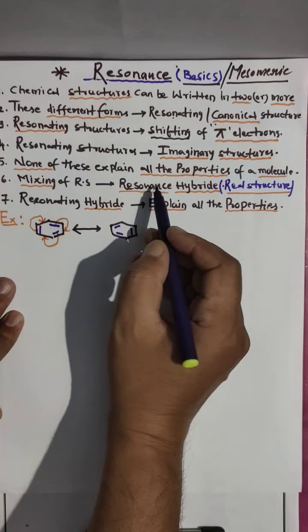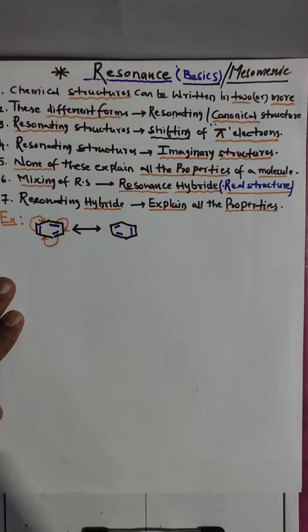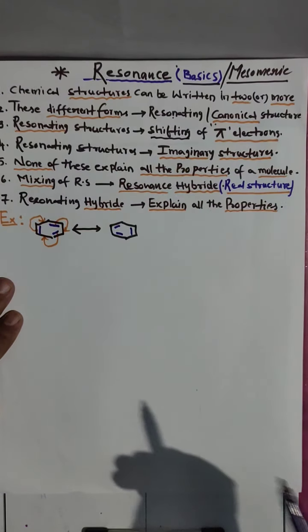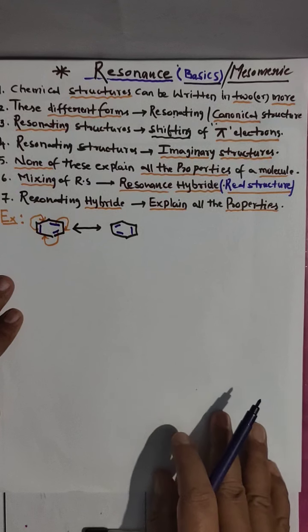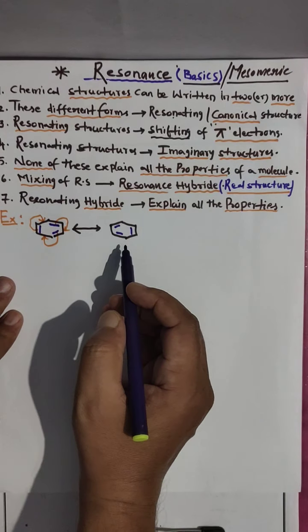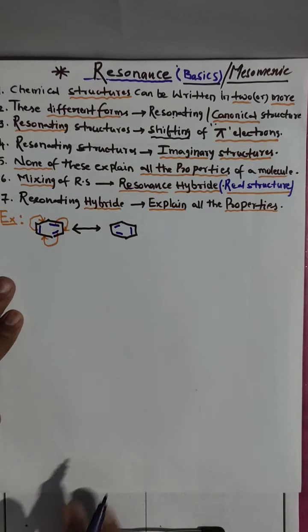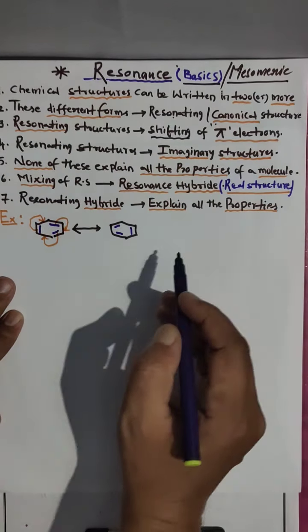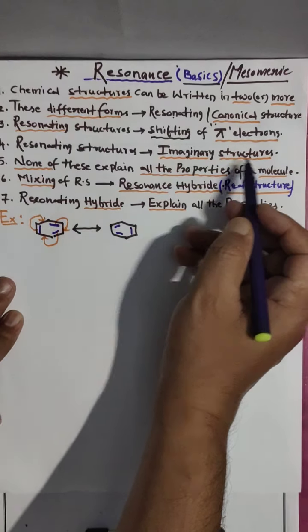Such resonating structures are not real structures. These are imaginary structures. We are just imagining. Why we imagine like that is to explain the properties. Clear? So resonating structures are not real structures, they are imaginary structures.